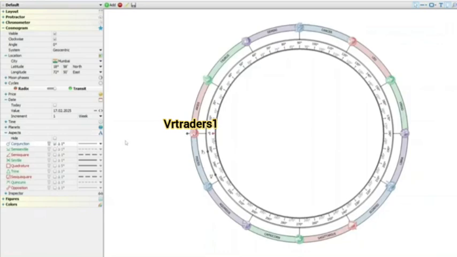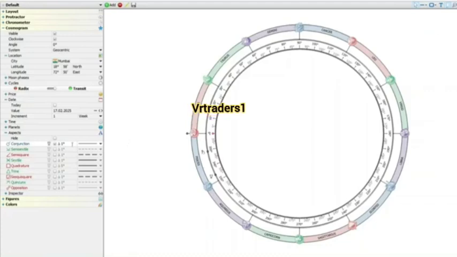Now, what is the meaning of the conjunction? Conjunction means when two planets come very close to each other in the sky, or we can say when the distance between two planets is 0 degree on the zodiac circle. In Gann analysis, this is an important event that can signal big changes in the market trends, or we can say it helps to find the reversals in the market.